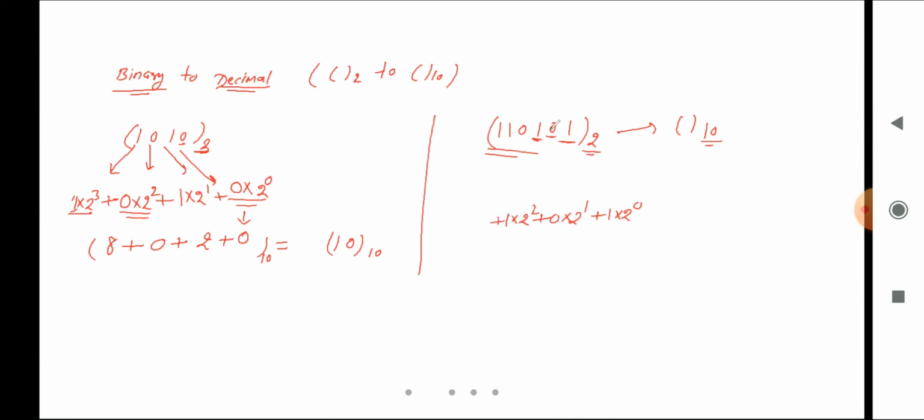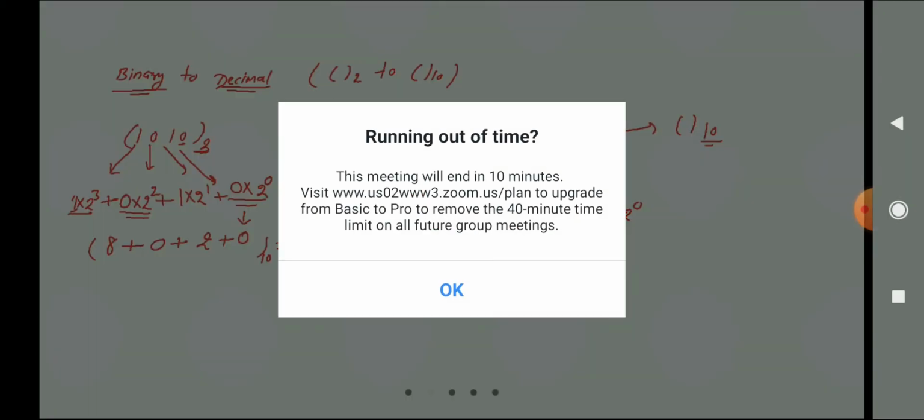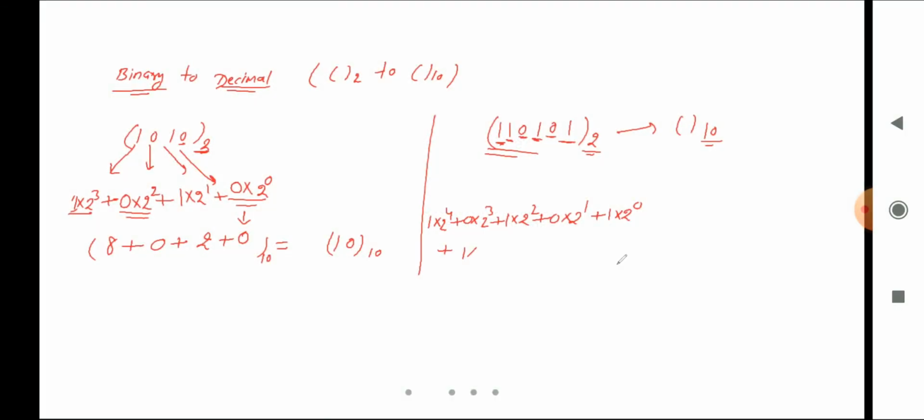After that I will take the next one, that is 0, so I will take 0 multiplied by 2 power 3. After that I will take this one, 1 multiplied by 2 power 4, and plus I will take this one, 1 multiplied by 2 power 5. And let's calculate or simplify this.